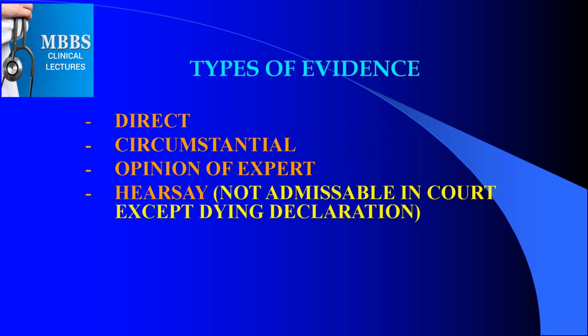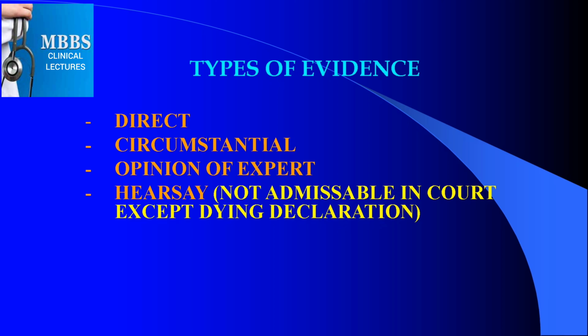Now coming to the evidence, evidence can be of four types. Evidence can be direct evidence, circumstantial evidence, opinion of an expert, or hearsay evidence. We will discuss one by one, starting with the direct evidence. Direct evidence is one which is directly perceived by the witness with any of his own senses.